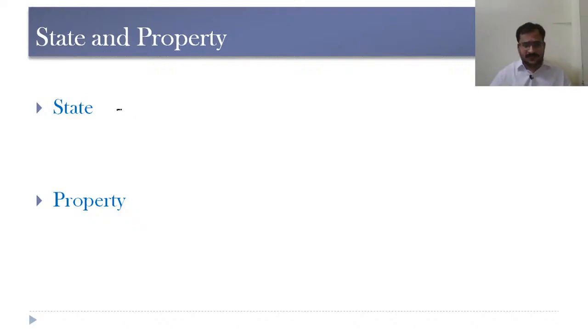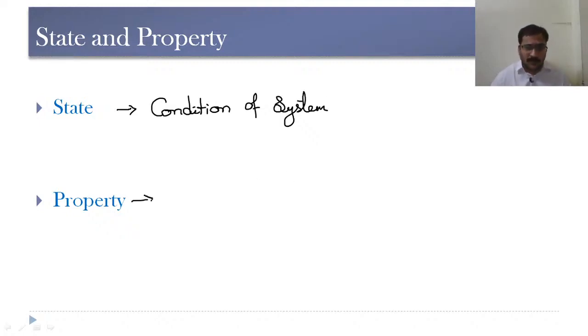The state of the system is nothing but the condition at which the system is existing. State is nothing but the condition of the system, whereas property defines the state of the system.